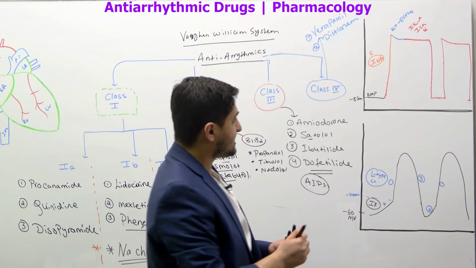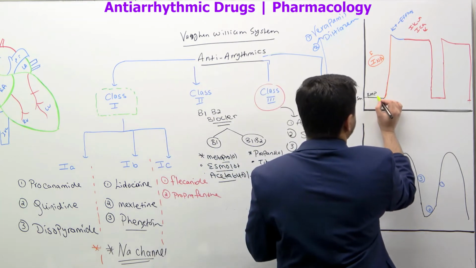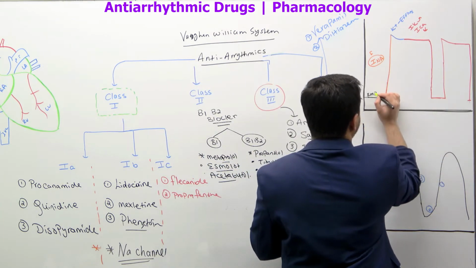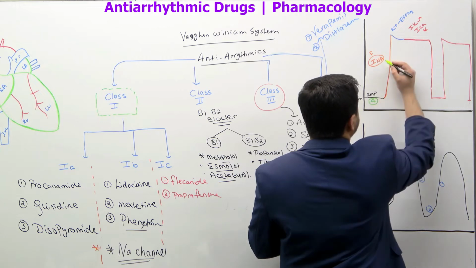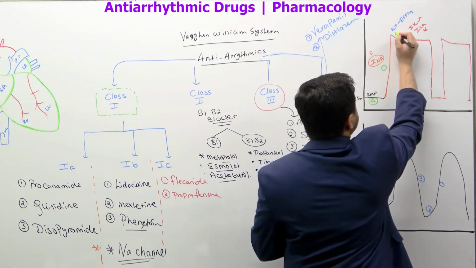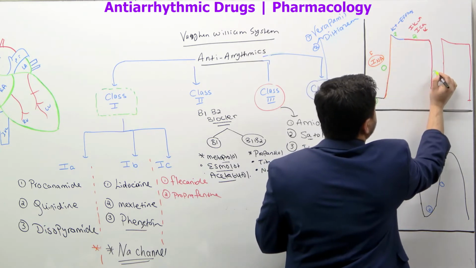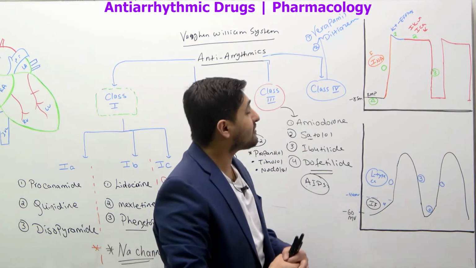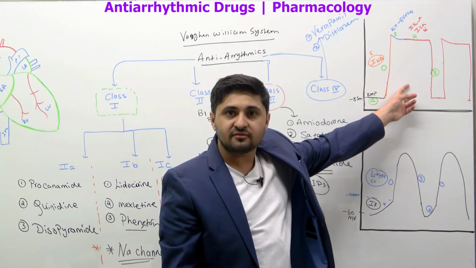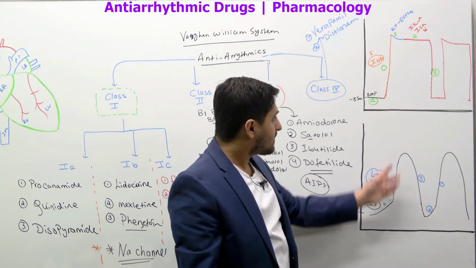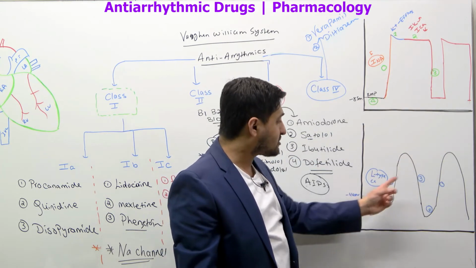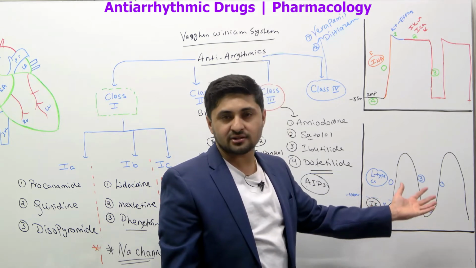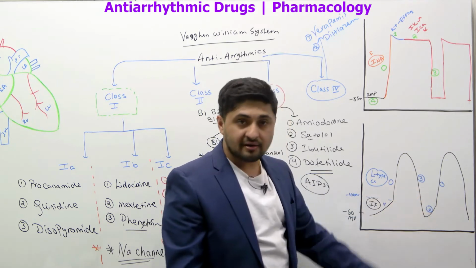And there are different phases. This is your resting membrane potential, phase 4. This is your phase 0. This is your phase 1. This is your phase 2. And this is your phase 3. So there are 4 phases that happen in ventricle myocytes or atrial myocytes, but there are 3 phases that happen in SN node or AV neural cells. Now this is how the graph looks.